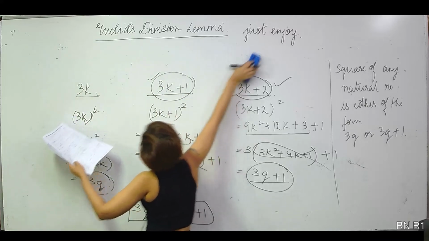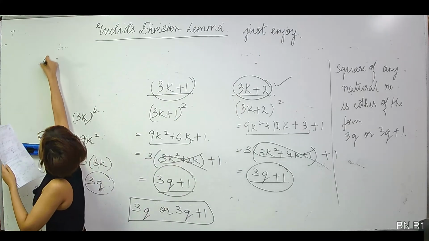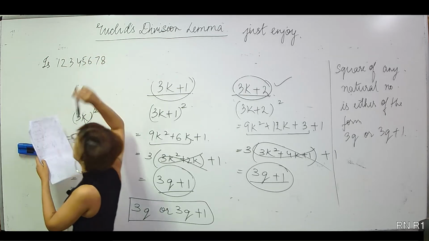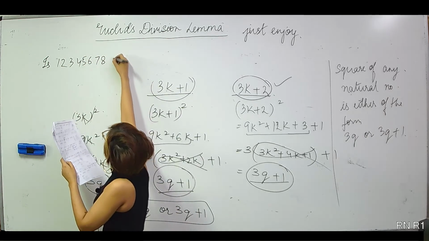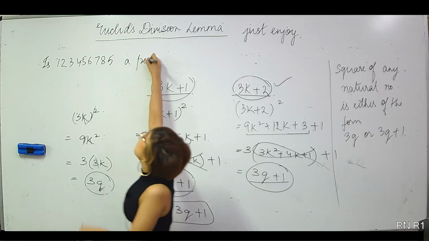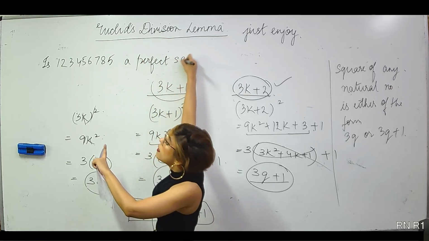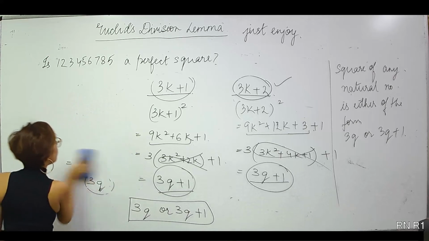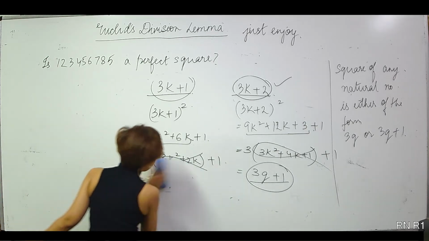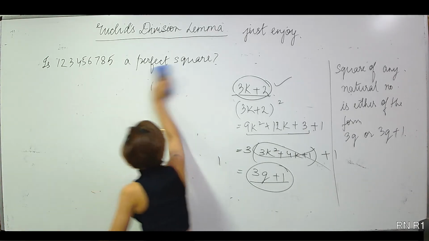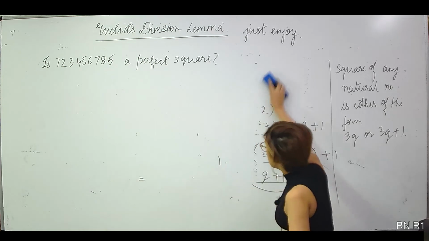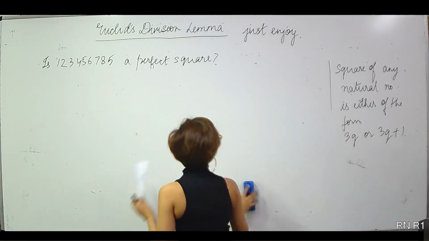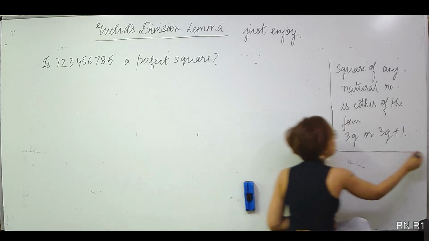So tell me then, is 1, 2, 3, 4, 5, 6, 7, 8, 5 a perfect square using the techniques that I just discussed? Come on. There are other ways also to do it, but use the theory that we are doing today. I think sufficient time. Right.